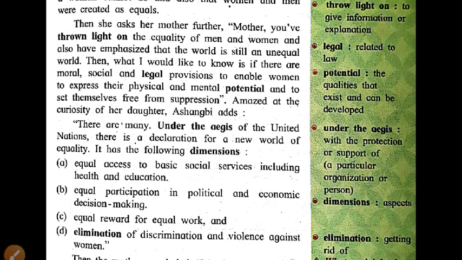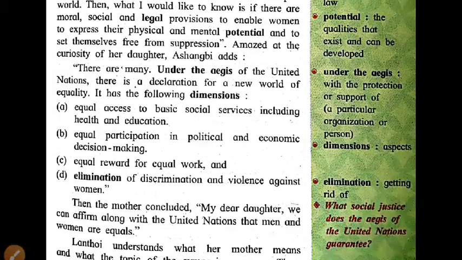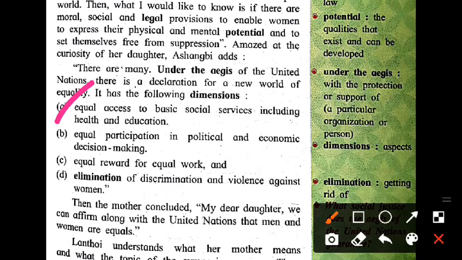The first point they want to tell here is equal access to basic social services including health and education. It means people have to provide all these services related to health and education equally to men and women. Second point, equal participation in political and economic decision making. This is what is given to society there. All the women have equal rights in which sector? Political and economic also. Equal reward for equal work.